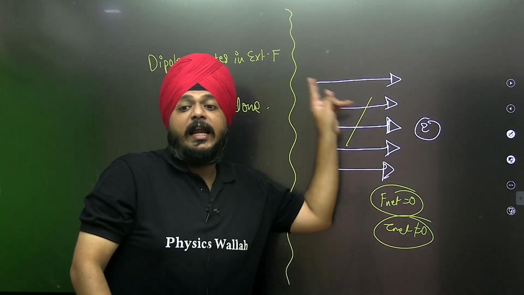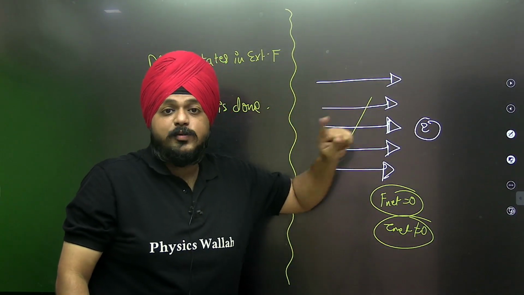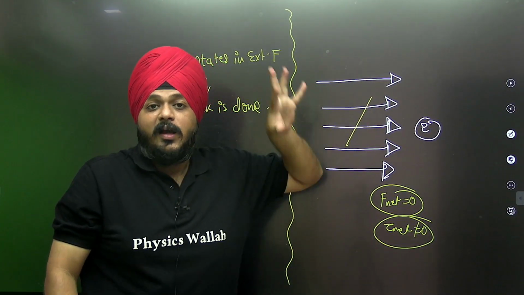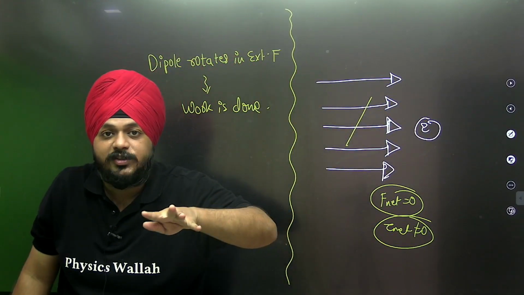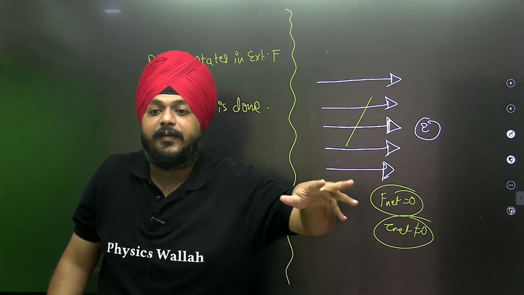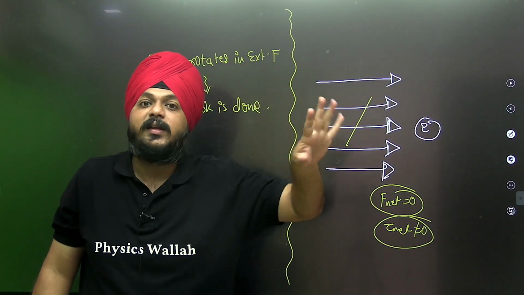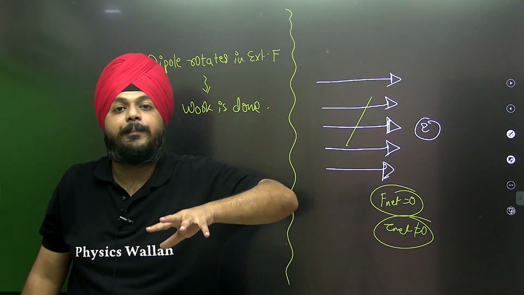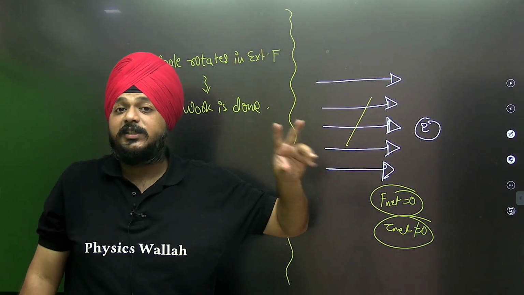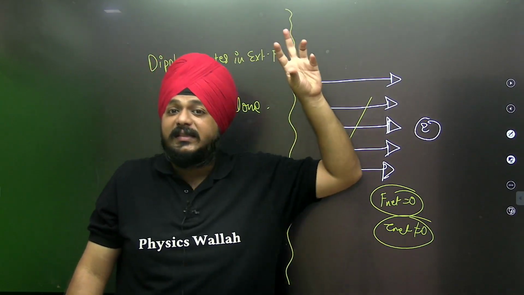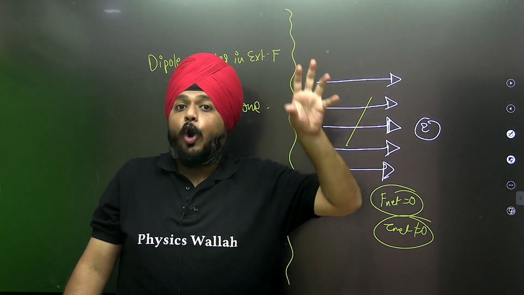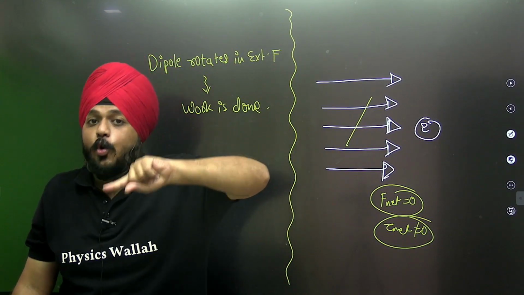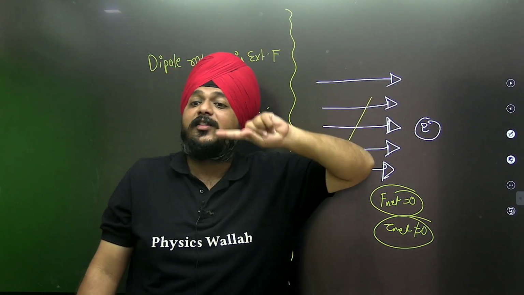As this field is conservative, we have seen in the chapter of work, energy and power, conservative forces and non-conservative forces. Conservative forces have conservative fields, they are path independent. Non-conservative forces are path dependent. Whenever work is done by conservative forces, it is stored in the form of potential energy.